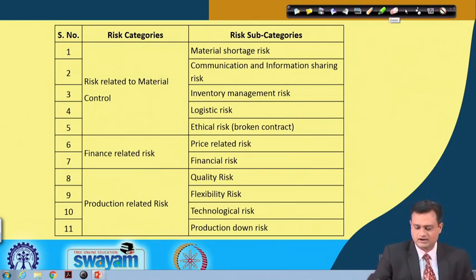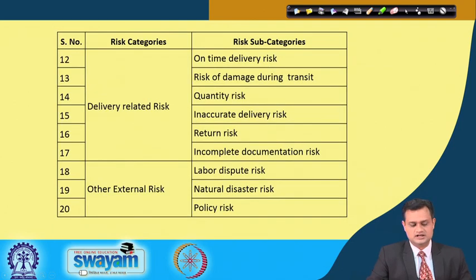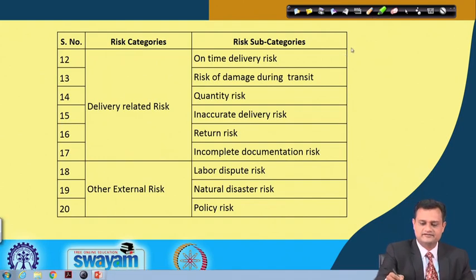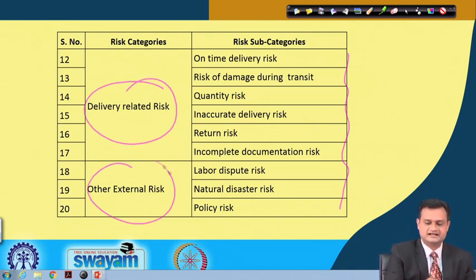So through cause and effect I have identified some 20 risks pertaining to different risk categories.